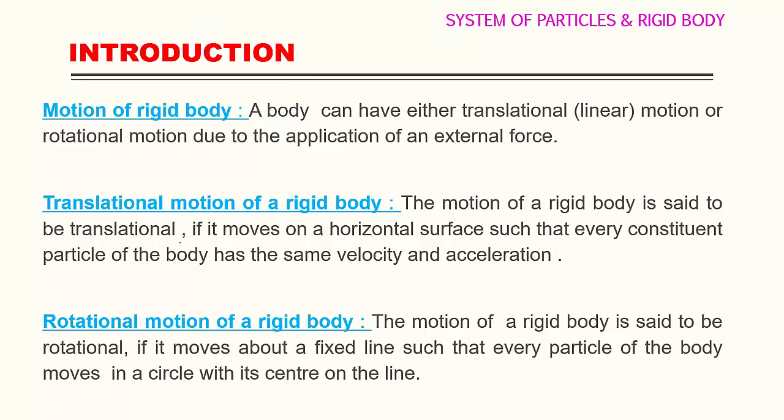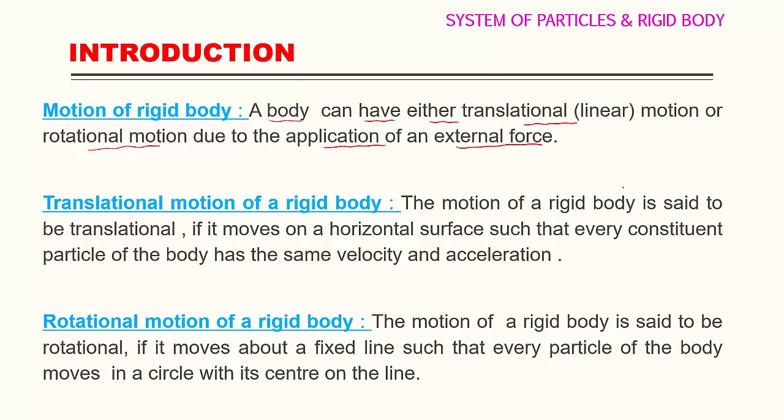Then come to the next part, motion of a rigid body. When we apply force on the rigid body, how the rigid body can move, that we can study. Motion of a rigid body: a body can have either translational motion or rotational motion due to the application of external force.